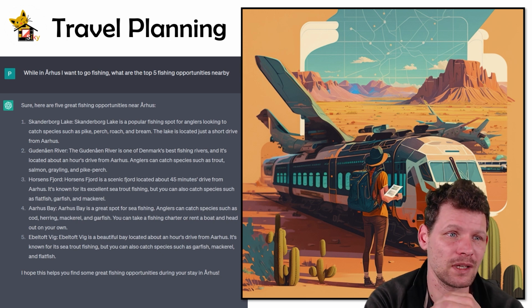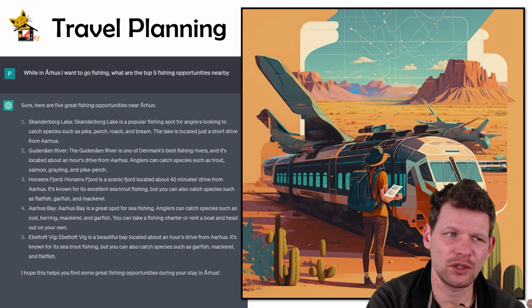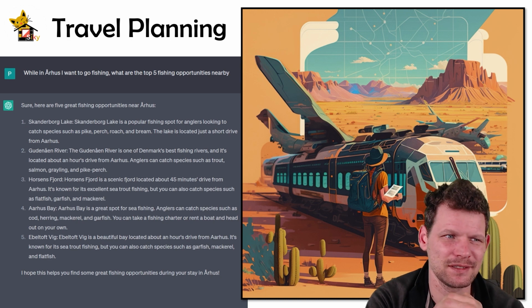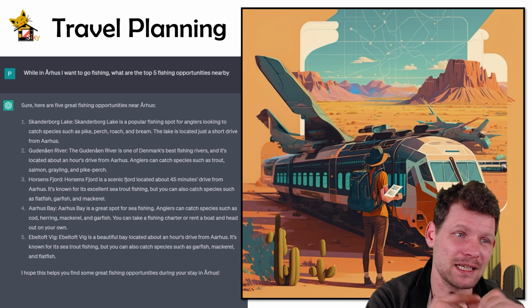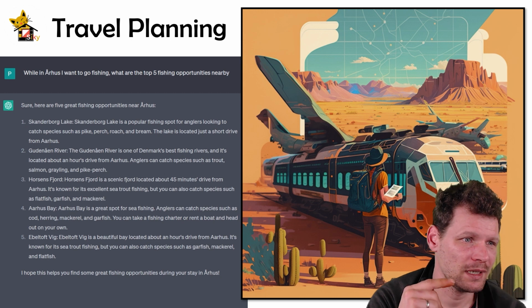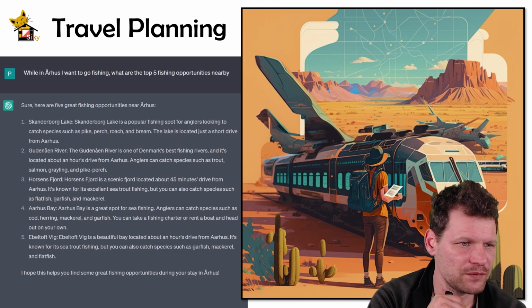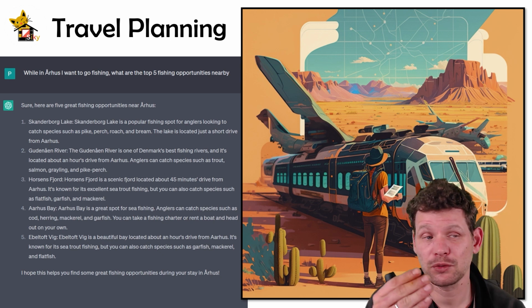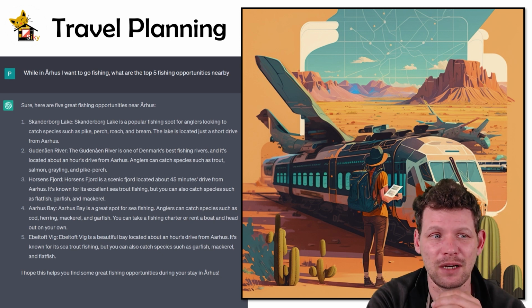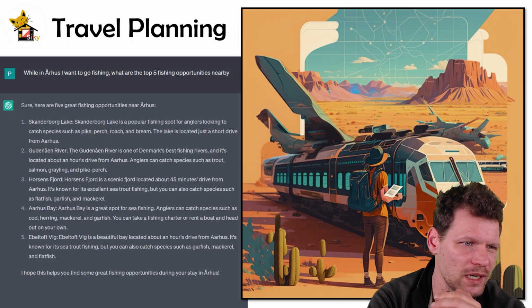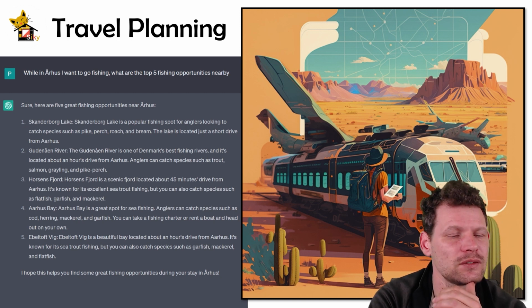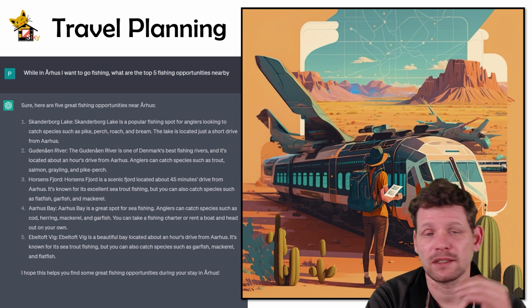Skanderborg Lake, right? You can go fish there. And it's telling us what kind of fish are in the lake, like pike, perch, roach, bream. And then Gudenåen, trout, salmon, grayling, pike, perch. Horsens Fjord, you can go trout fishing, flatfish, garfish, mackerel. So it tells us the fish, and it tells us around how long it is, right? So Horsens is 45 minutes, Gudenåen is around 1 hour drive. The Skanderborg Lake is a short drive, right?